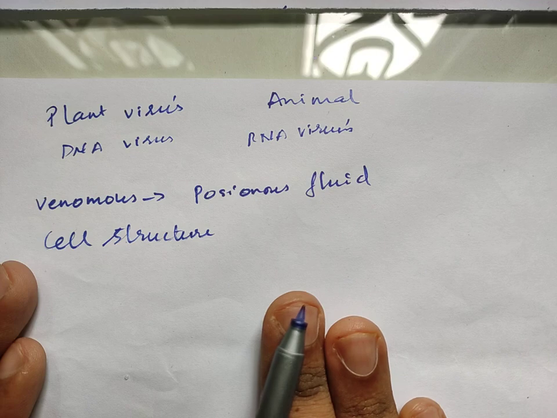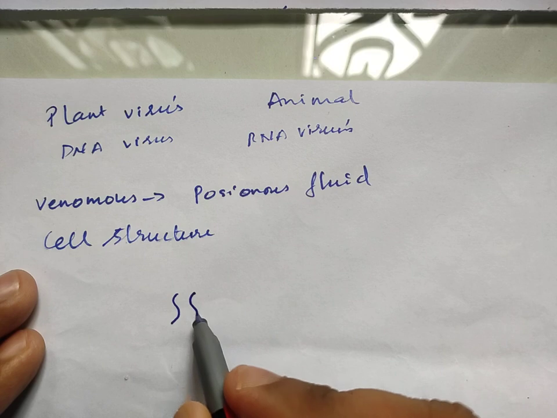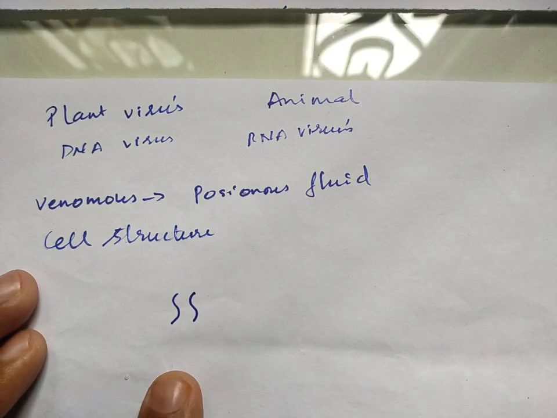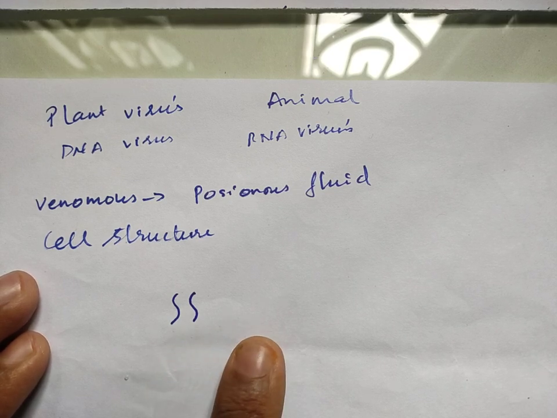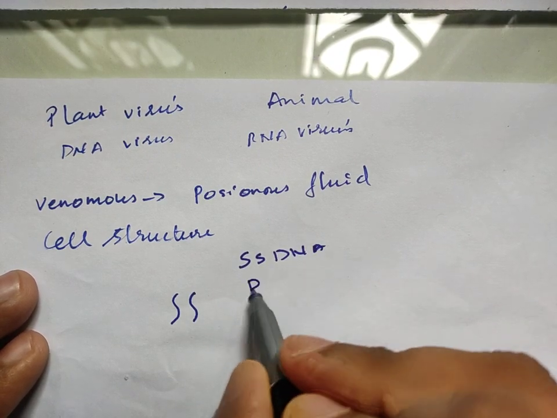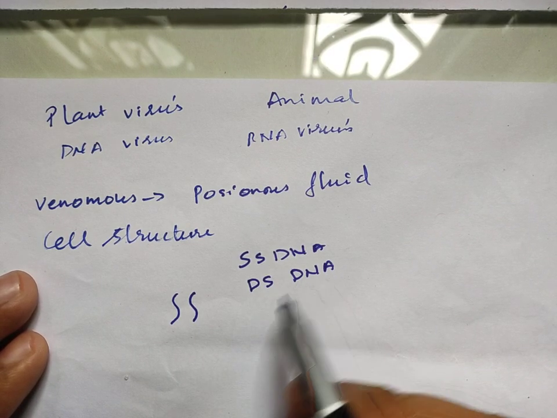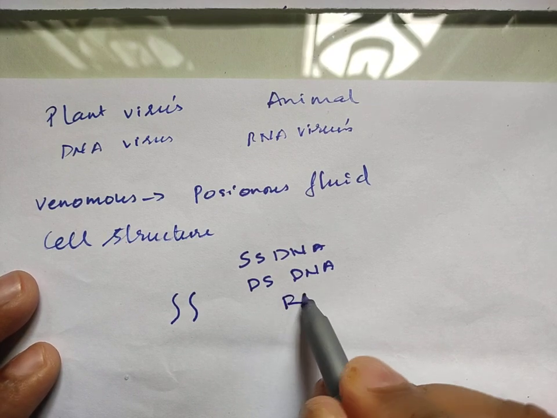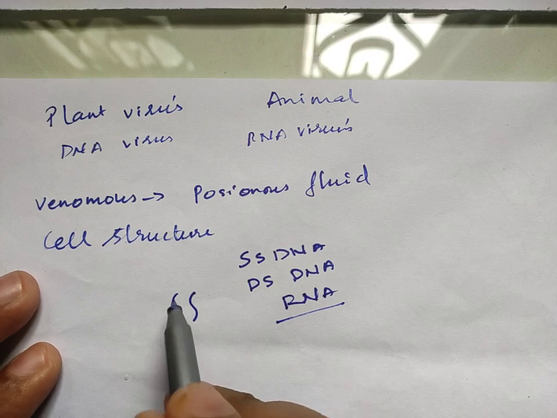Now how does the virus actually look? Viruses have a genetic material, and this genetic material, as I said, may be in the form of DNA or in the form of RNA. If it is DNA, it may be single stranded DNA, or it may be double stranded DNA, or it may be a ribonucleic acid, that is, RNA. So this is the genetic material of our viruses.